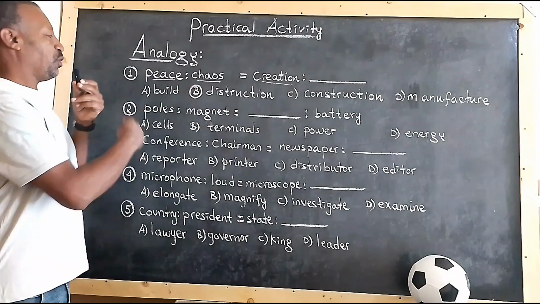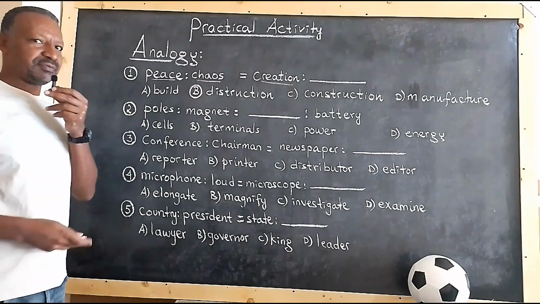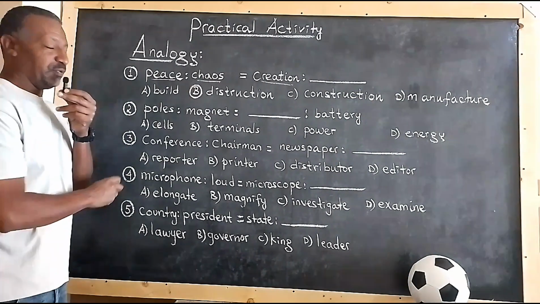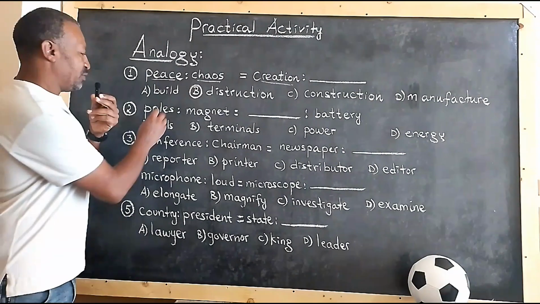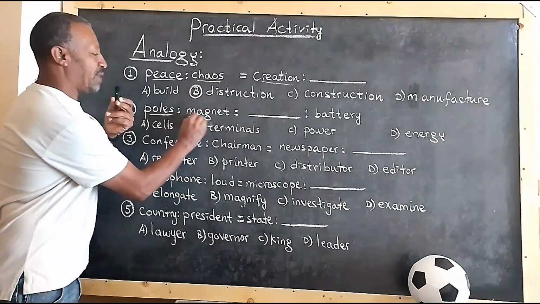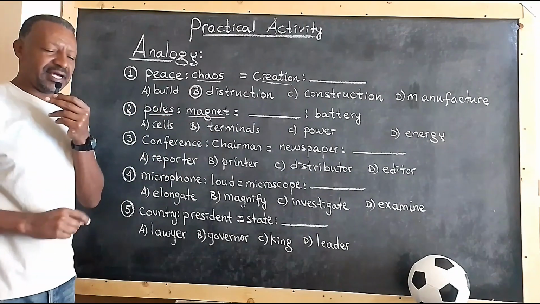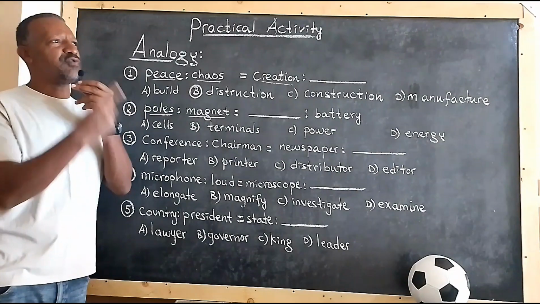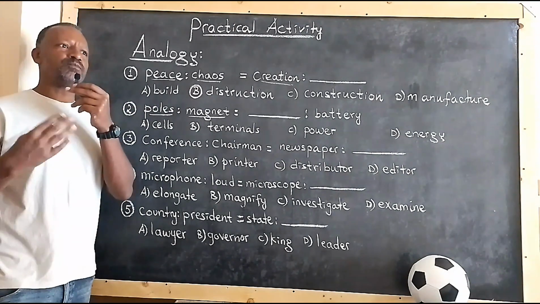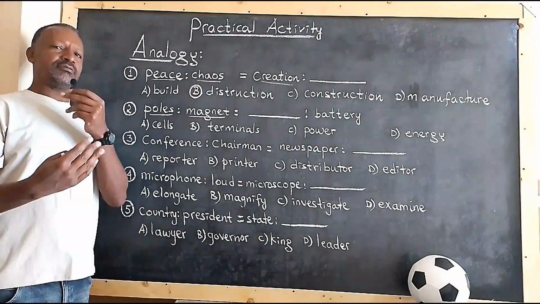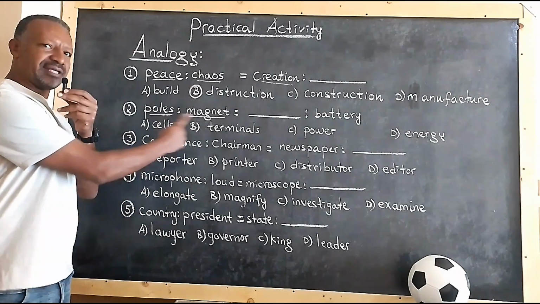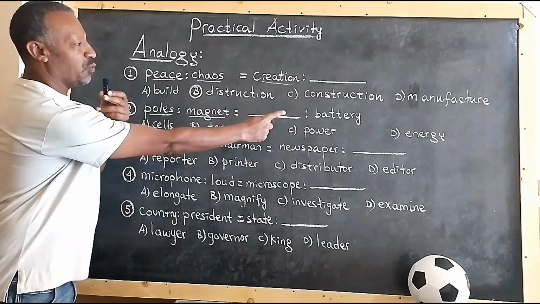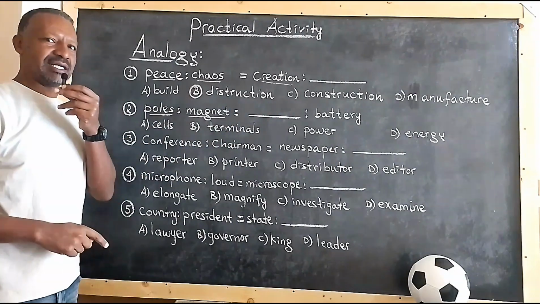You see? So let's go to number 2. I hope you already did it by pausing the video. So let's go to number 2, assuming that you did it. What about poles? Go to magnets. Poles and magnets. What poles? Are we talking about the poles erected for electricity and telecommunication dissemination, or are we talking about the part and parcel of a magnet? What do poles and magnet relate? And what do battery and something else relate?